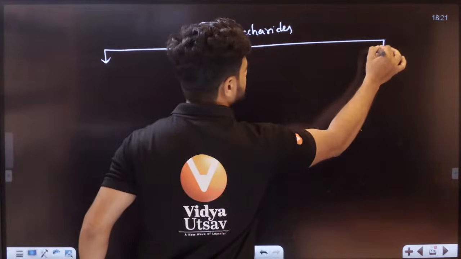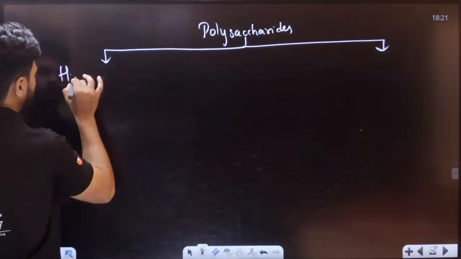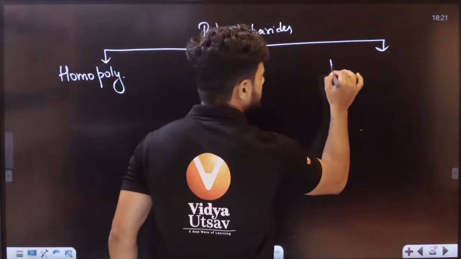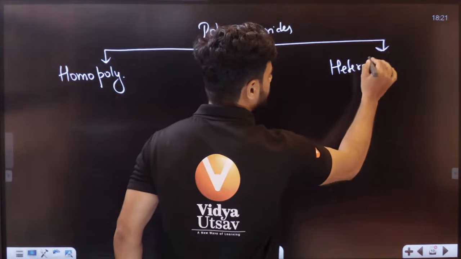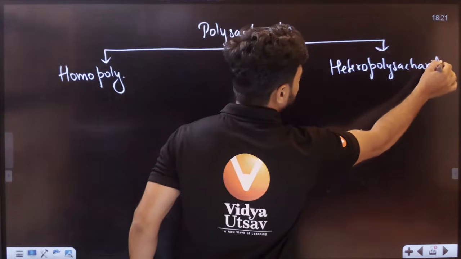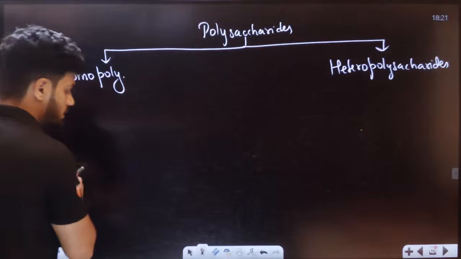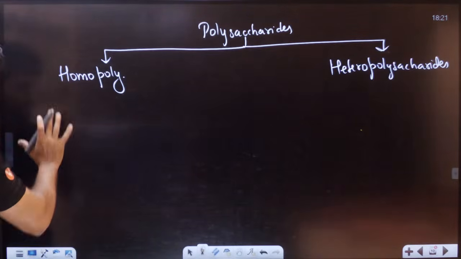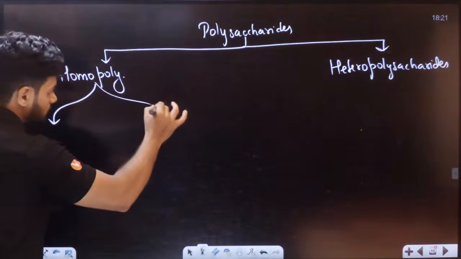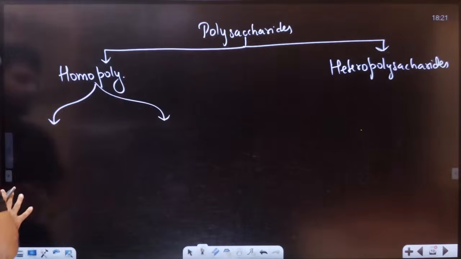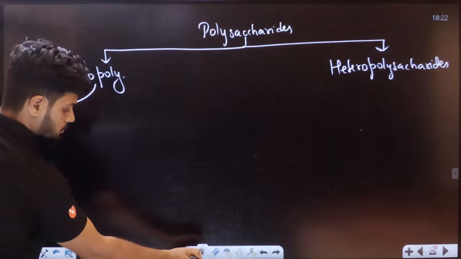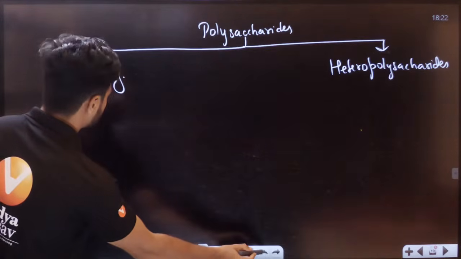into two categories. Let's say we have homopolysaccharides as well as we have heteropolysaccharides. Now, all of these homopolysaccharides can be divided into two categories mainly. Okay, all the homopolysaccharides can be divided into two categories mainly. We need a bigger space here.